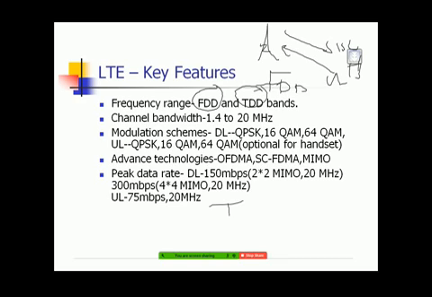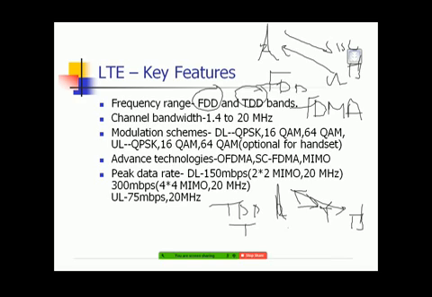So TDD technology means a single frequency is there which is used for both uplink and downlink transmission, utilizing the time bases. So which frame is used here? FDMF frame, FT. And here we are using TDMF frame, time division multiple access. Okay, so now here same thing, the bandwidth whatever we are getting in 4G, that is 1.4 megahertz to 20 megahertz.